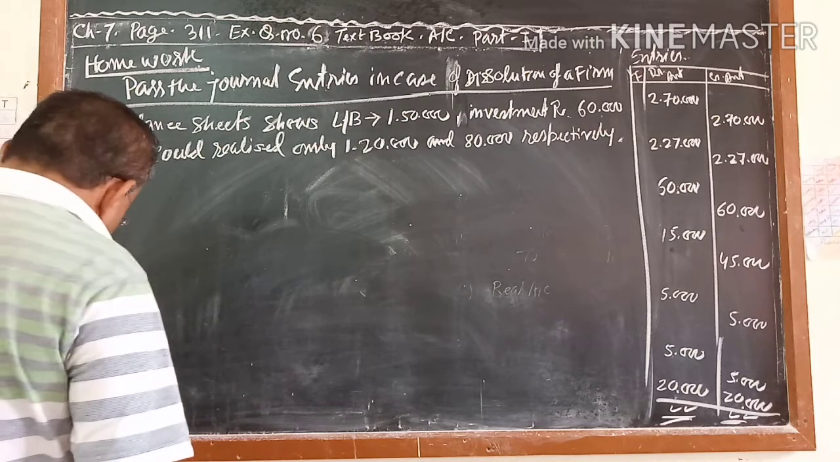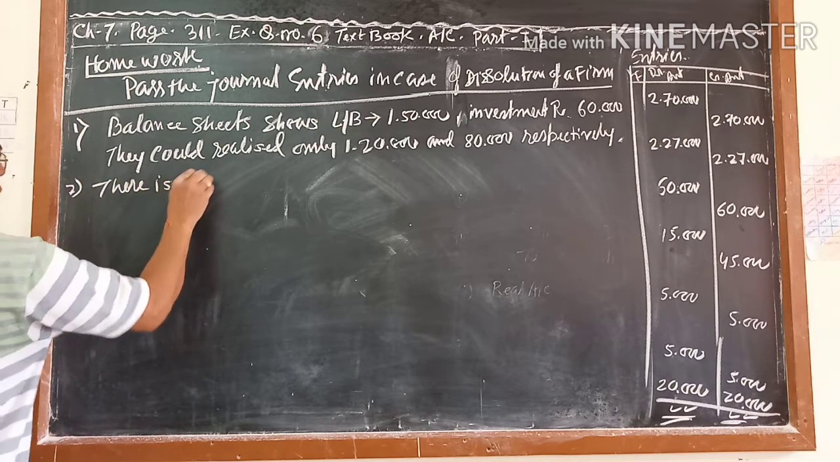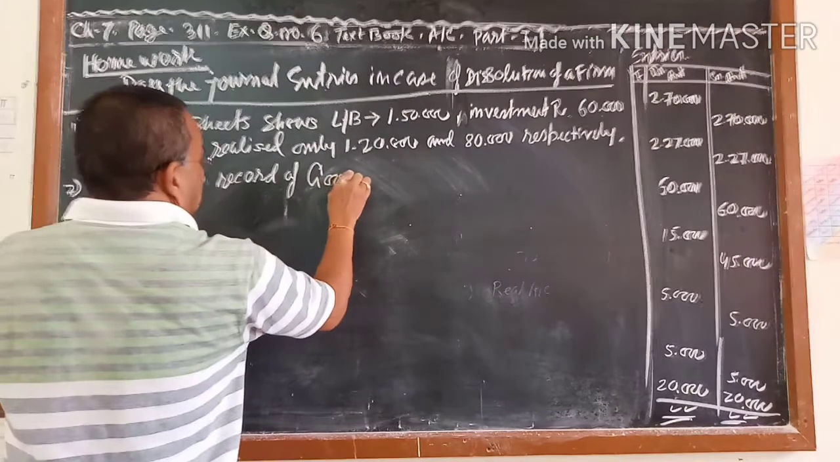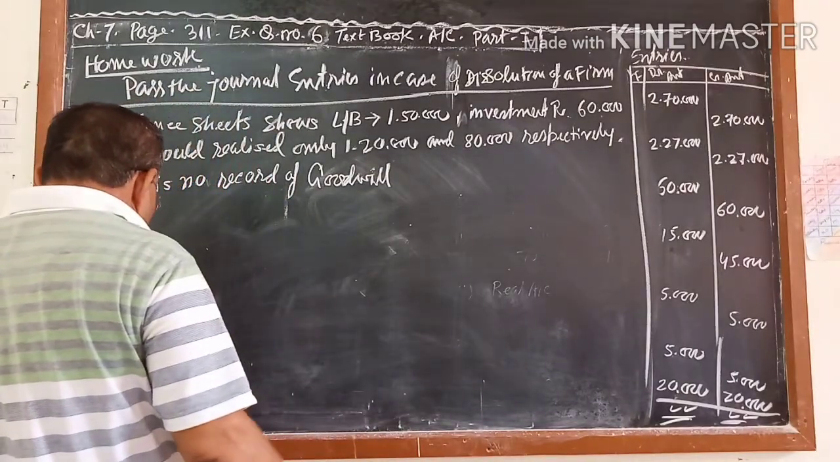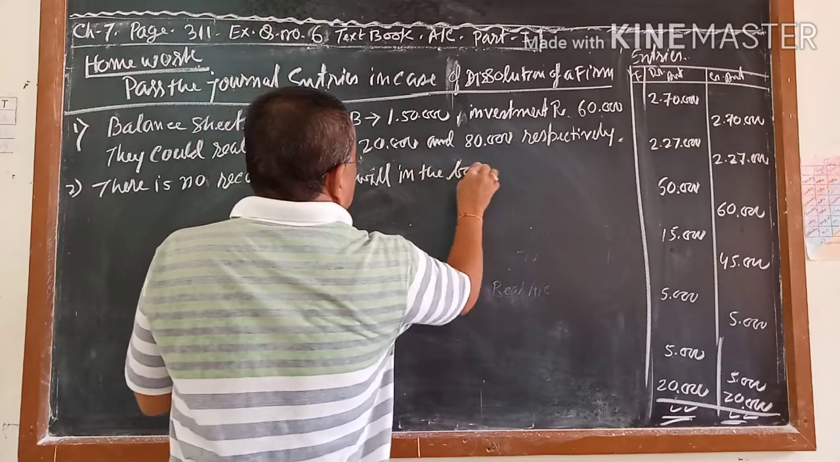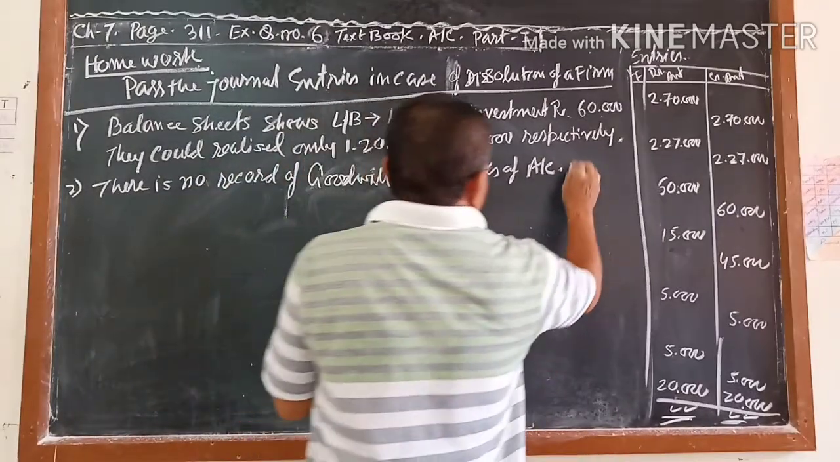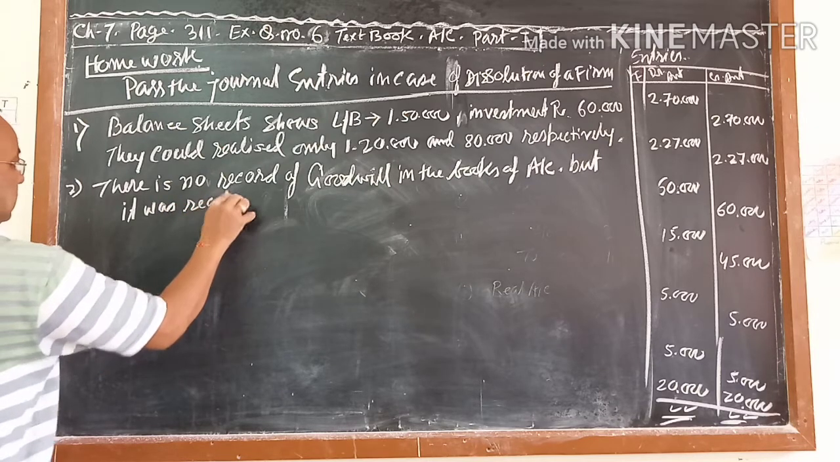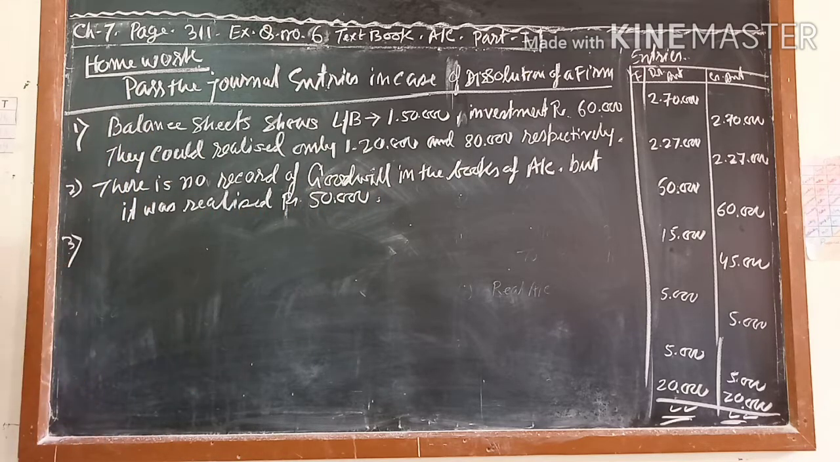Next is coming. Number 2. There is no record of goodwill in the books of account, but it was released for rupees 50,000.